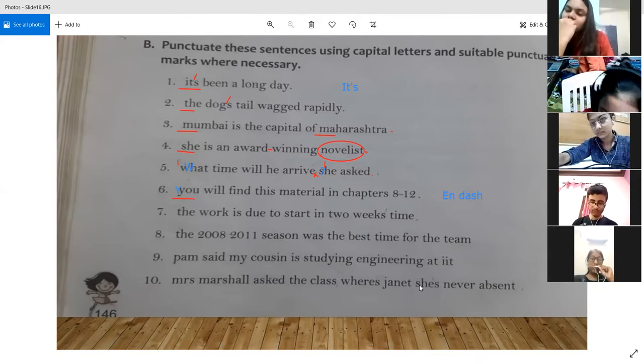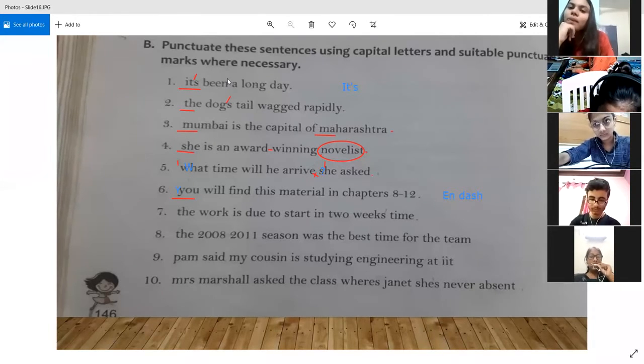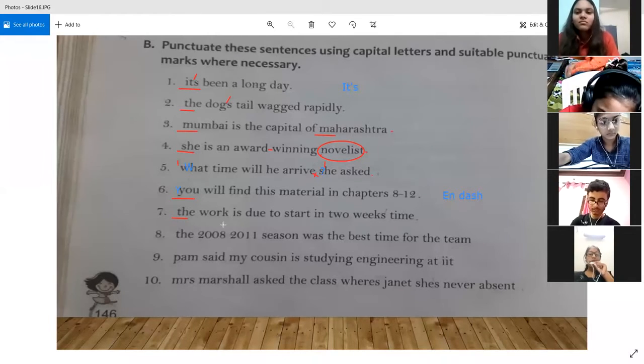Sir, in this question, the word "the" will be capital. Yes. The work is due to start in 2 weeks' time. In 2 weeks' time, we will put in a hyphen after and in between 2 weeks.